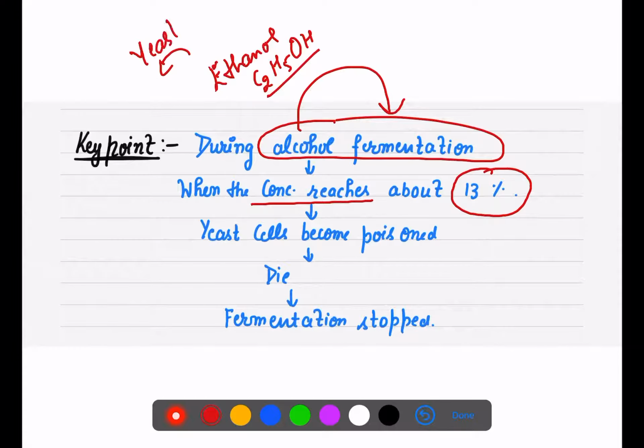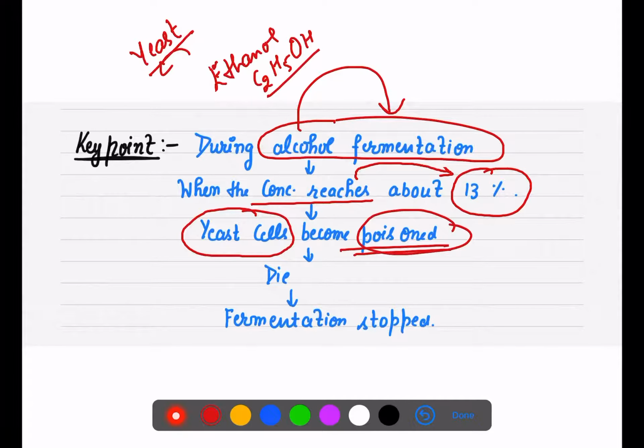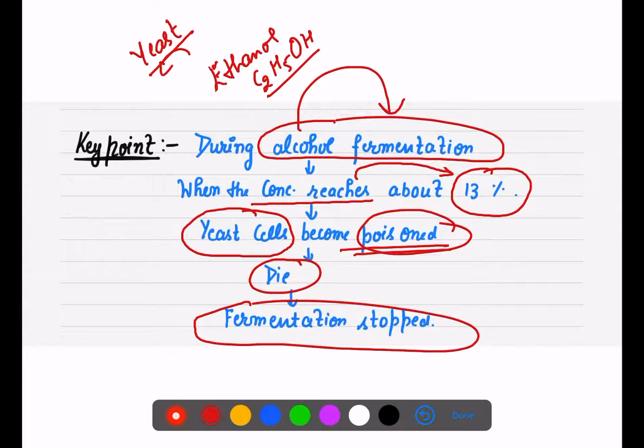So when the concentration of alcohol reaches 13%, these yeast cells start becoming poisoned and they start dying. So will fermentation happen after there are no yeast? No, fermentation stops at that point, right? So the concentration at which these yeast cells get poisoned is 13%.